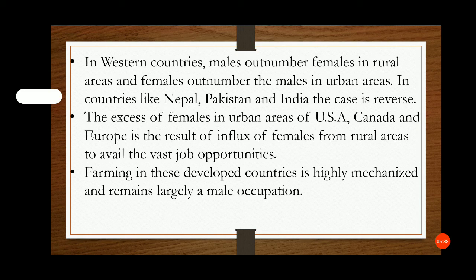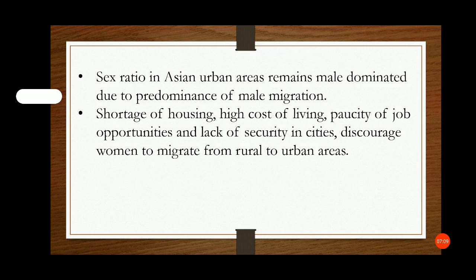The excess of females in urban areas of USA, Canada and Europe is the result of an influx of females from rural areas to avail the vast job opportunities. Farming in these developed countries is highly mechanized and remains largely a male occupation.